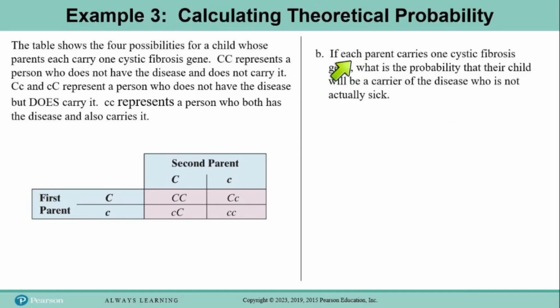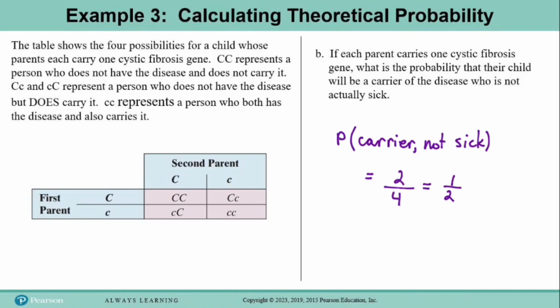And here's part B. If each parent carries one cystic fibrosis gene, again, like we see here in the table, what is the probability that their child will be a carrier of the disease who is not actually sick? That situation is represented where there's one capital C and one lowercase c, and so there are 2 of those, and so the probability that the child is a carrier but not sick is 2 divided by 4, which reduces to 1/2.